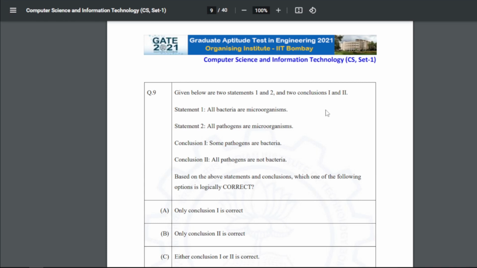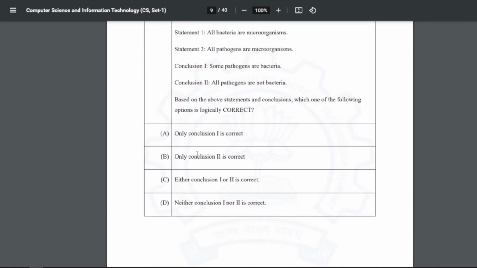So inside will be our bacteria and outside will be our microorganisms, and all pathogens are microorganisms. So this way if you solve this, you will get the answer: either conclusion 1 or 2 is correct, right? Because both will give two different figures.